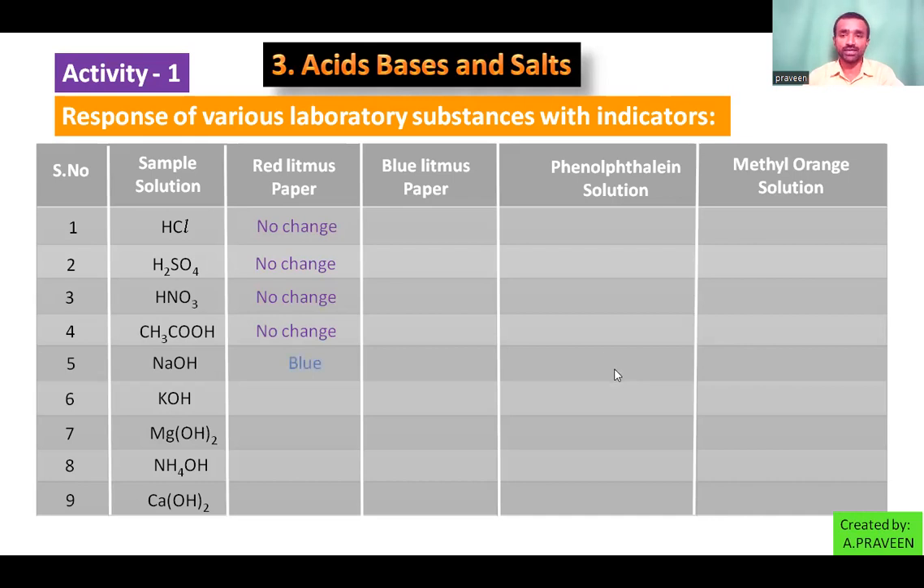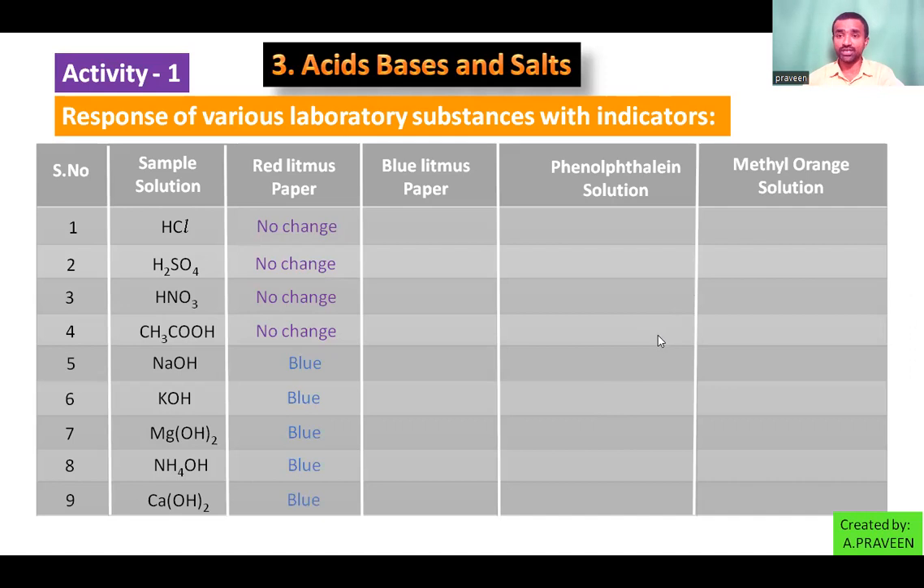Then red litmus paper into potassium hydroxide, also observing that it is changing into blue color. Next, magnesium hydroxide, introduce the red litmus paper, also observing blue color. Next, ammonium hydroxide, the same red litmus paper, observing blue color. Calcium hydroxide, blue color. So these are the observations with the red litmus paper among these sample solutions.